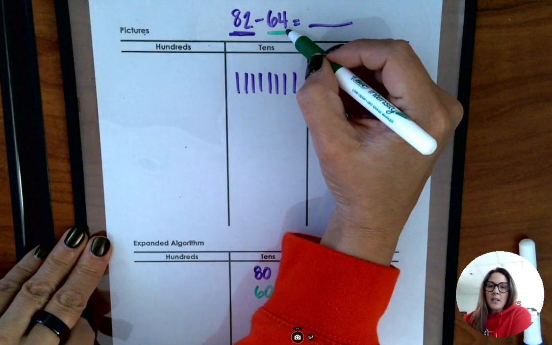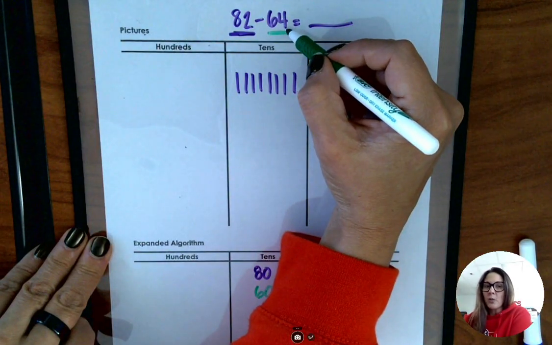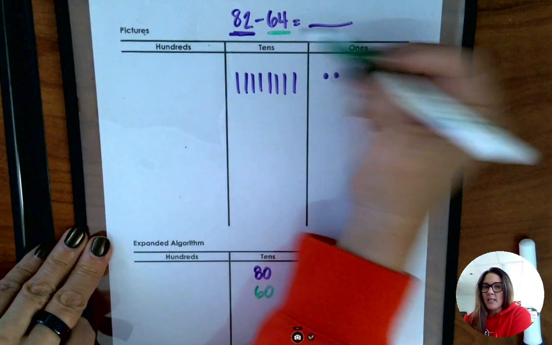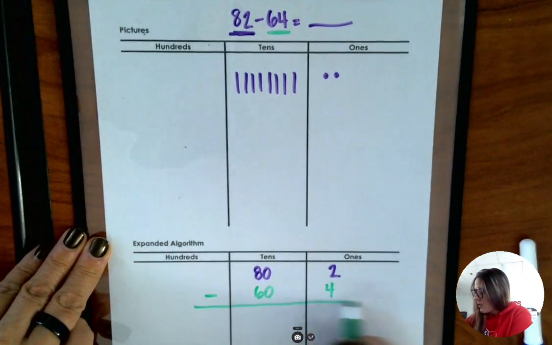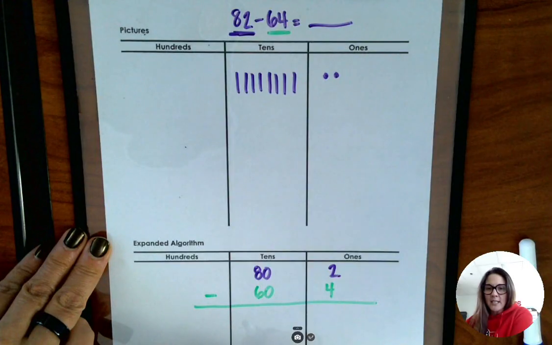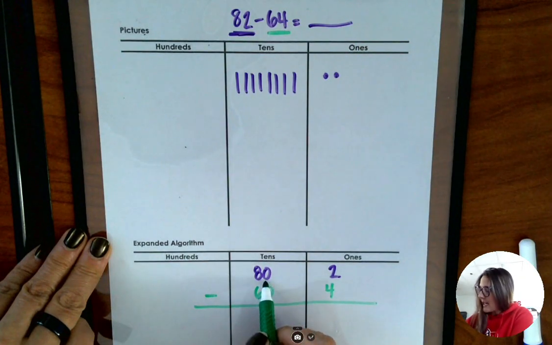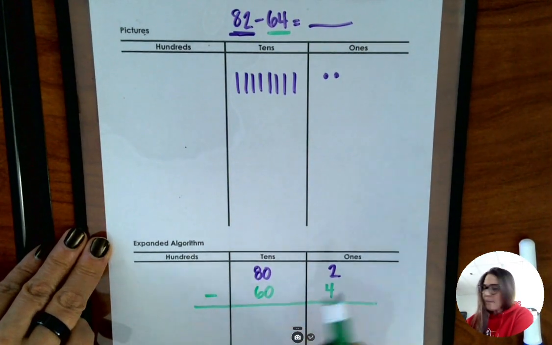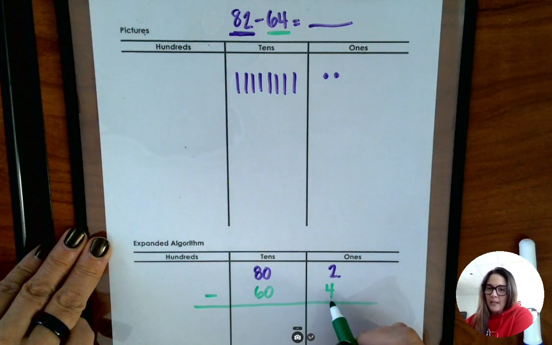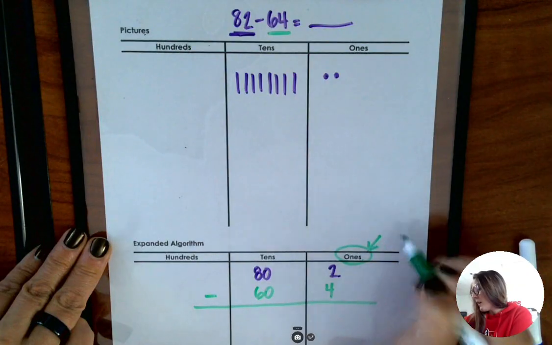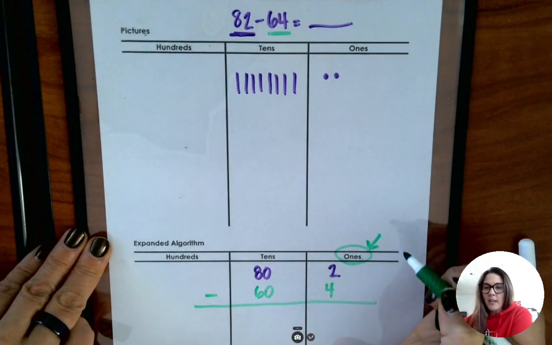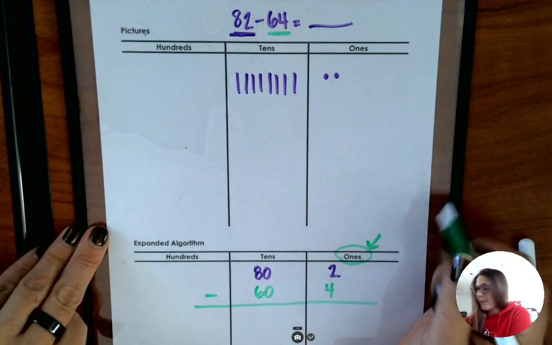And in the number 64, 4 is in the ones place, which means the value of the 4 is 4. I'm going to draw my line for subtracting. Now I can see 80 minus 60 and 2 minus 4. And if you remember from our last video, we are always, always, always starting in the ones place.